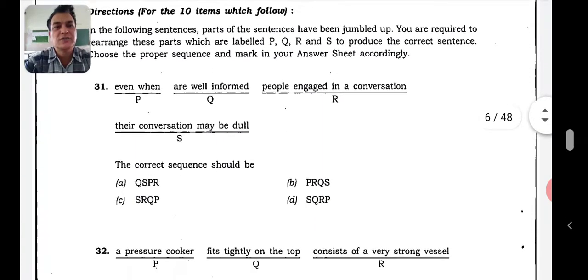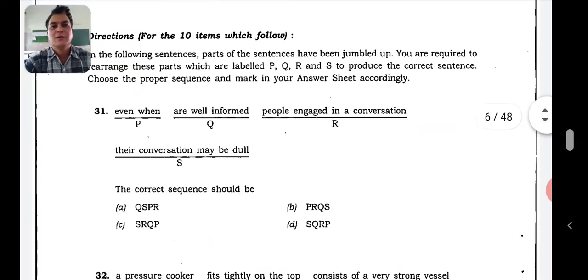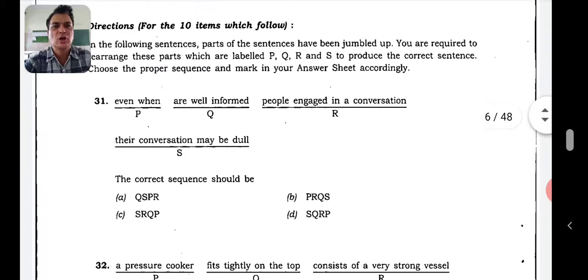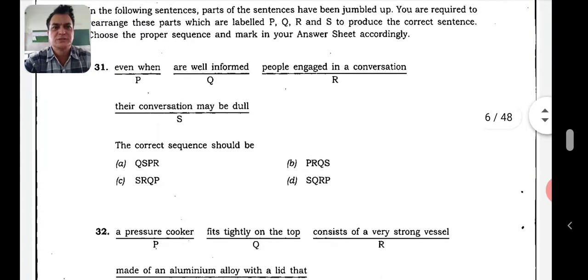Now here in the case of 31st, we are going to see rearranging the parts of the sentences. So let's see how to rearrange these parts of the sentences. Now let's go to the 31st one. And let's see 31st one. What will be the answer there in the case of 31st one?